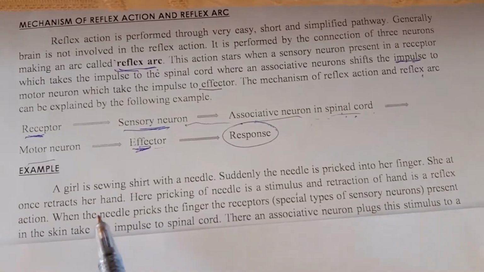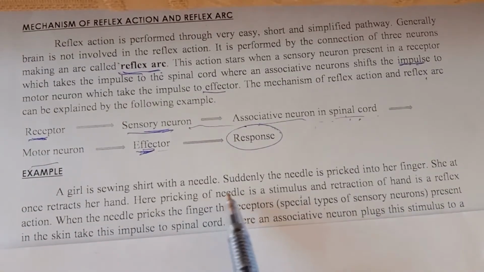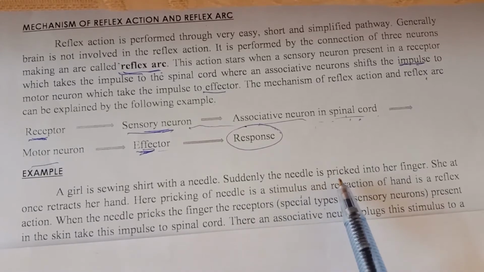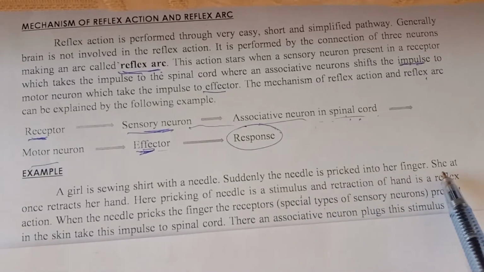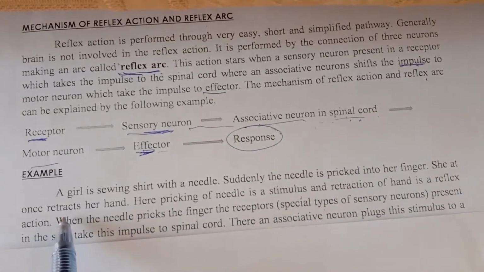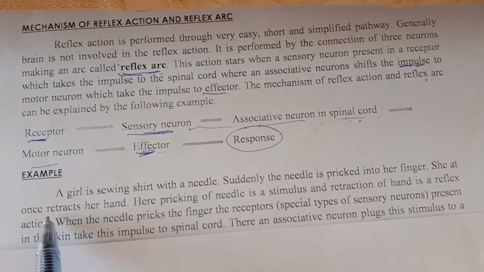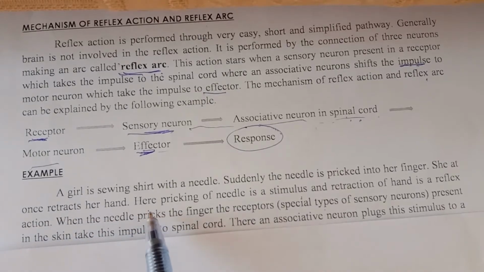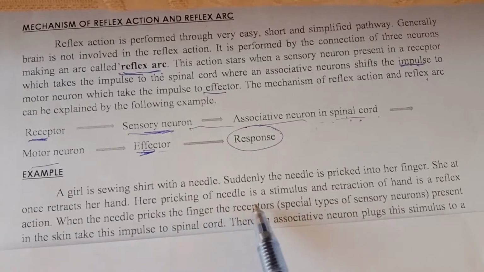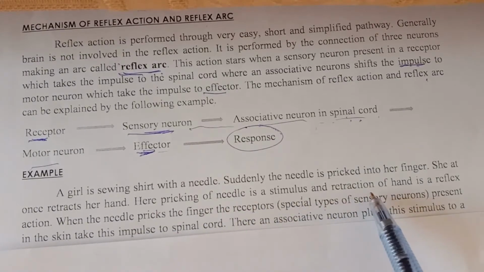Example: a girl is sewing a shirt with a needle. Suddenly the needle pricks or touches her finger. She at once retracts, withdrawing her hand. Here, the pricking of the needle, touching of the needle, is a stimulus, and retraction, withdrawing of the hand, is a reflex action.